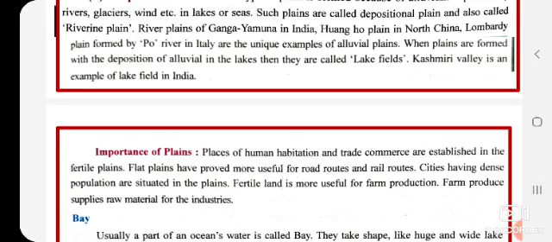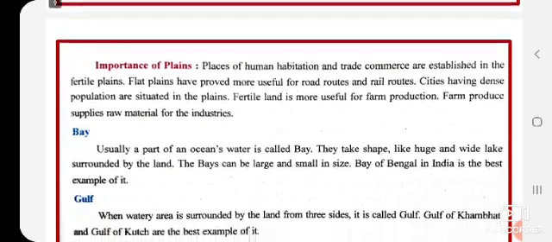When plains are formed with the deposition of alluvium in the lake, they are called lake filled also. जब ये सारी plains जमा हो जाती हैं river के अंदर या lake के अंदर या sea के अंदर, तो lake में अगर जमा हो जाता है सारा alluvium, तो it is called lake filled. Kashmir Valley is the example of lake filled in India. Now, what is the importance of plain?